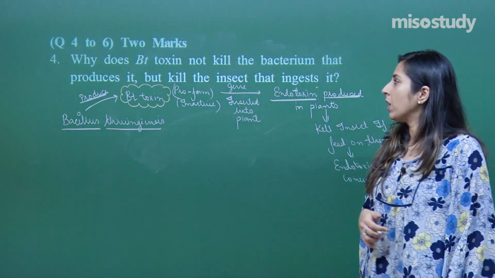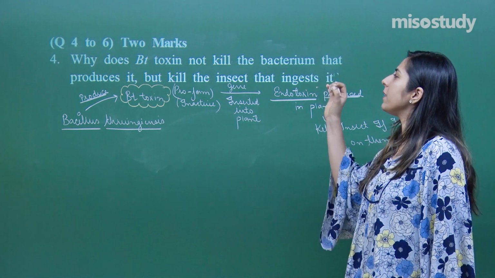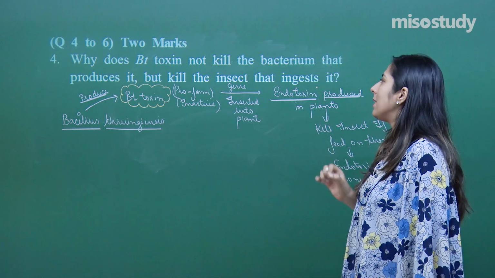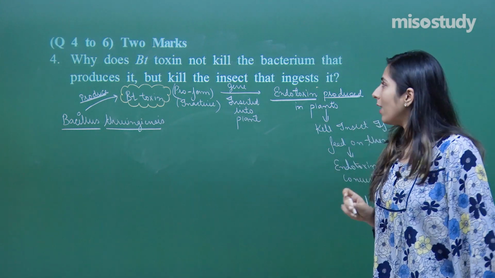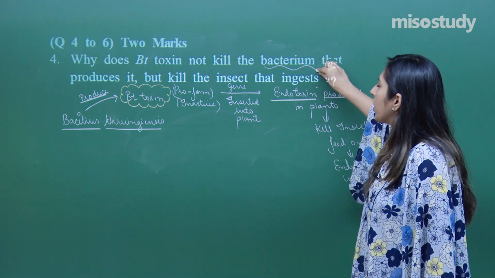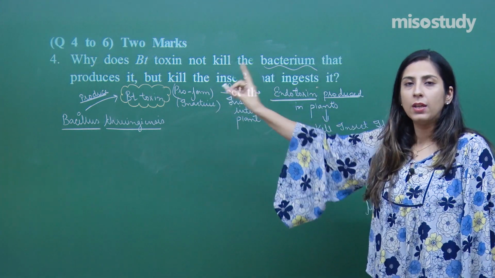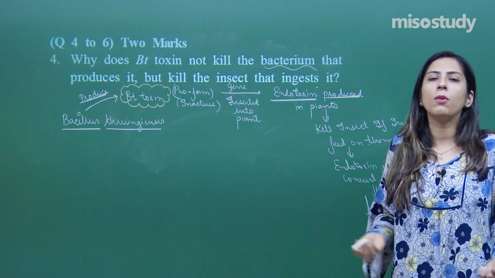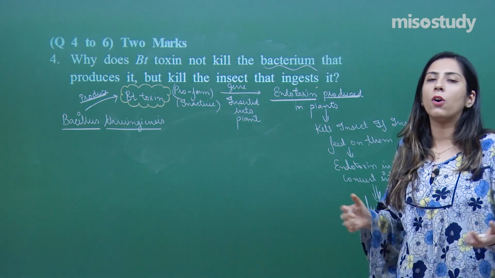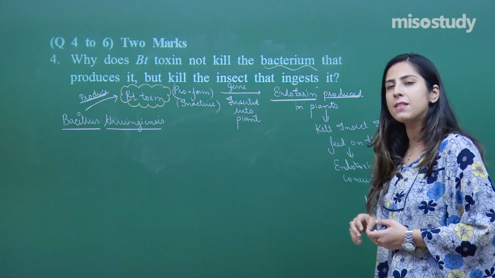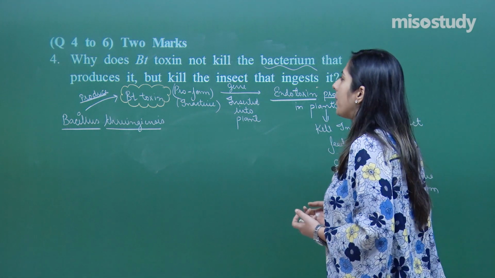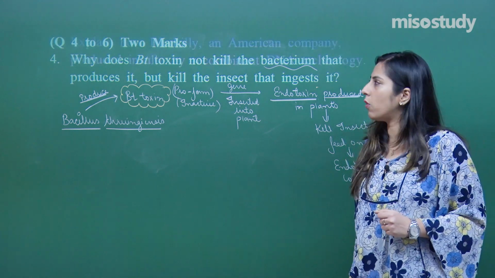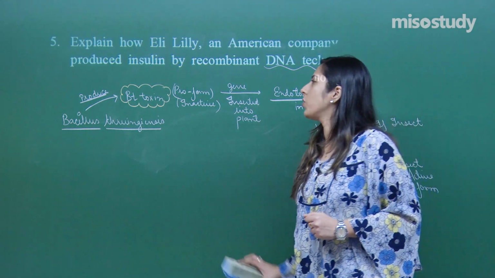Now the question says, why does Bt toxin not kill the bacterium that produces it but kill the insect that ingests it? Because in the bacterium, the Bt toxin which is produced is in an inactive form. Later on it is converted into the active form because of the digestive enzymes, and it causes perforation, cell lysis in the midgut, that leads to death of the pest. Right. So, this was the correct answer for question number 4. Let us move on to the next question, question number 5.